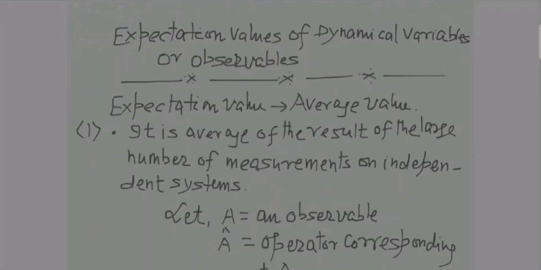The same particle should not go in every other system. For example, if there are 100 systems, but the same particle is going in the other 99 systems also, then such a system is not independent, it is a dependent system. But we are talking about independent systems, meaning they are isolated from each other. So expectation value is the average of the result of a large number of measurements on independent systems.